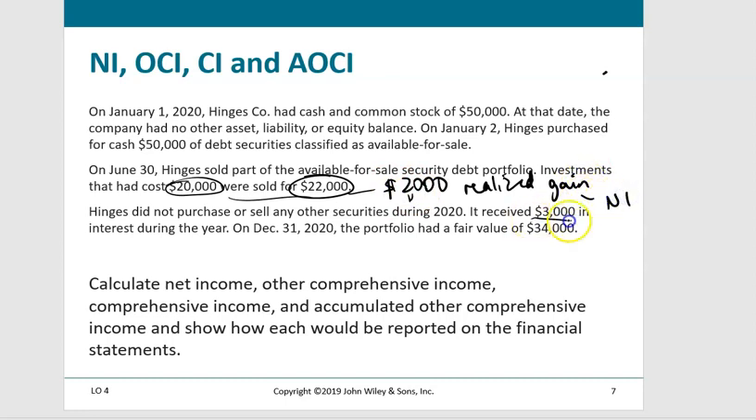The company received $3,000 in interest. Interest is always reported in net income. And on 12/31/2020, the portfolio had a fair value of $34,000.